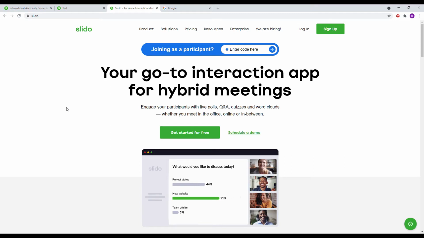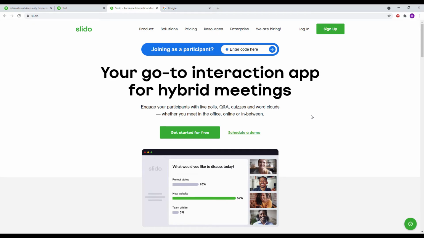SliDo is a question and answer system that will be used during the International Asexuality conference. You can ask questions which the panel host will then see and pass on to the panelist, or alternatively you can upvote questions that others have asked and you would like to see answered.